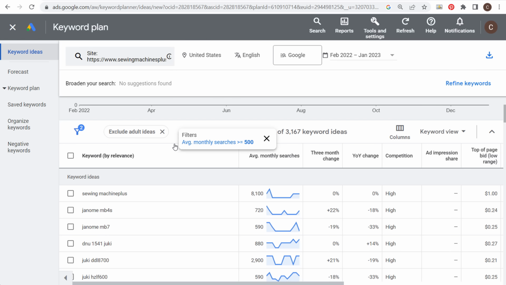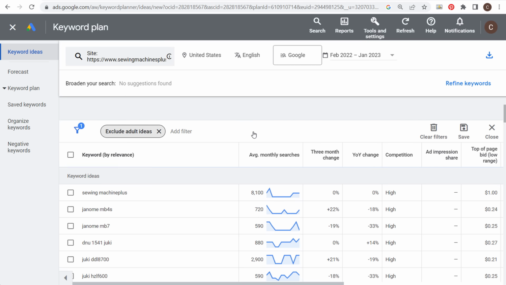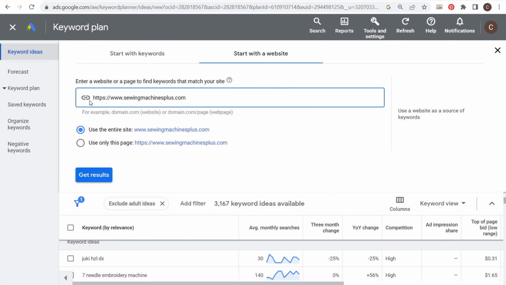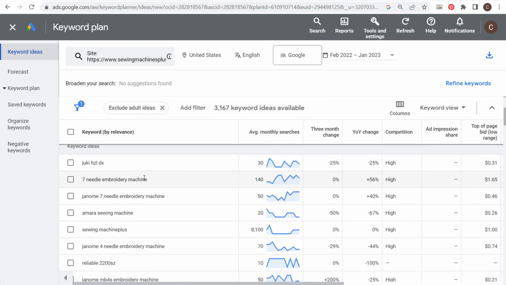So if we get rid of this filter here, let's open up our filter. And now we have every single keyword idea. One thing I like looking at is some of your competitors, if you look at their overall website, so look for specific sewing and embroidery niche websites, looking at their website and clicking get results and looking at the most relevant keyword ideas.